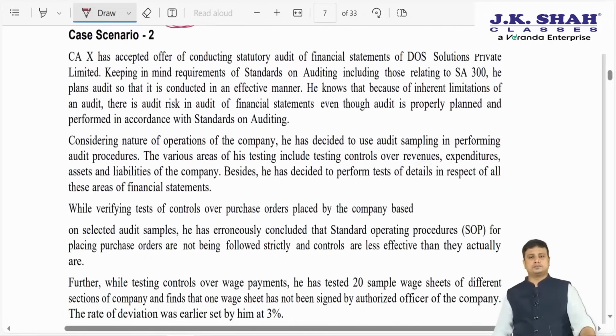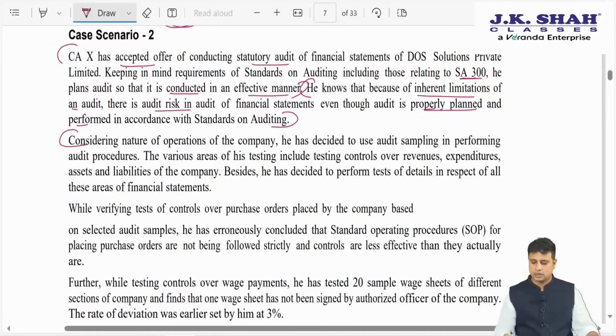Case study number 2. CA X has accepted an offer for conducting the statutory audit of the financial statements of DOS Solution Private Limited, keeping in mind the requirements of the SAs, including those relating to SA 300. He plans the audit so that it is conducted in an effective manner. He knows that because of the inherent limitations of audit, there is an audit risk even though the audit is properly planned and performed in accordance with SAs.